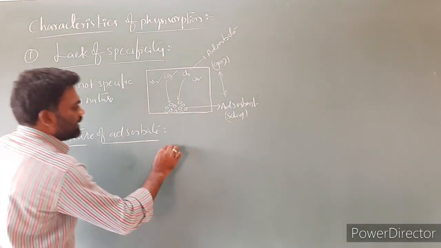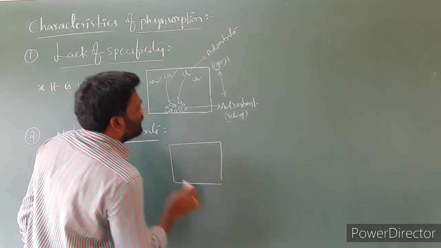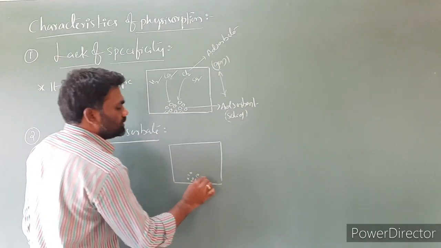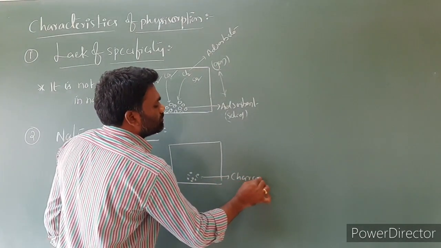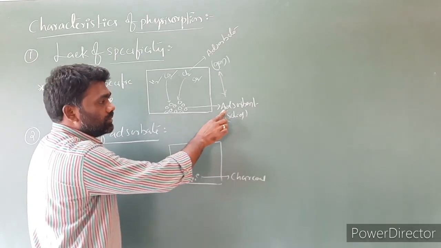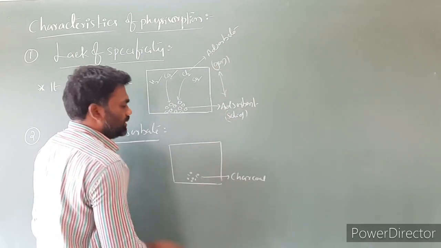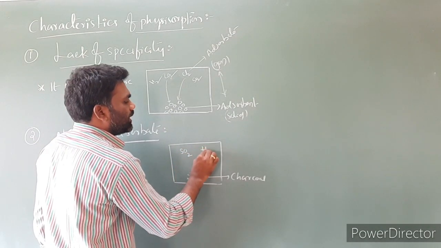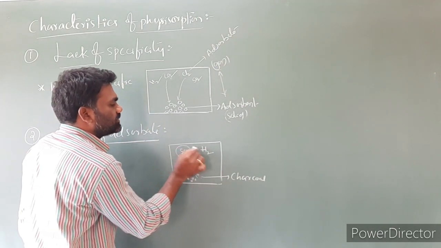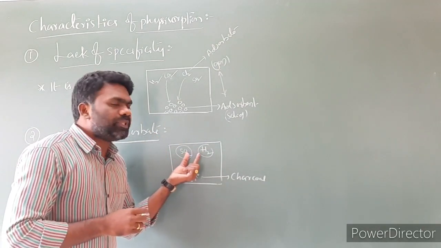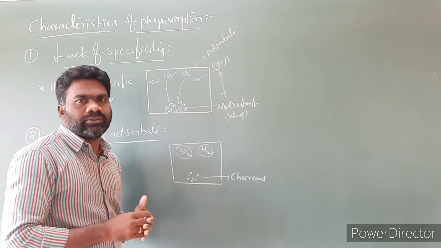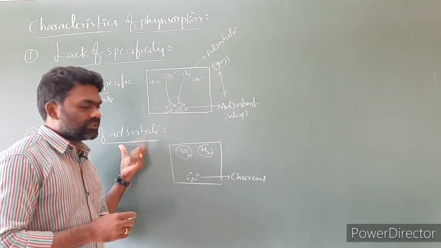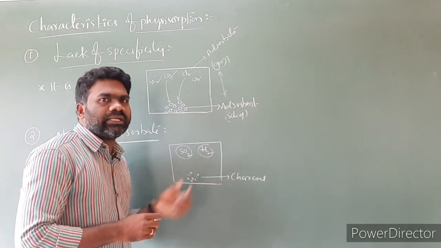So what does this point mean? I am taking a container, and here I am taking charcoal, nothing but the adsorbent. Suppose I am taking sulfur dioxide gas here, and here I am taking hydrogen gas. Two different gases I took. Now the question is, which gas adsorbs very strongly? So physisorption depends upon the nature of the adsorbate, nothing but the gas. Which gas is adsorbed very strongly, that we have to find out.